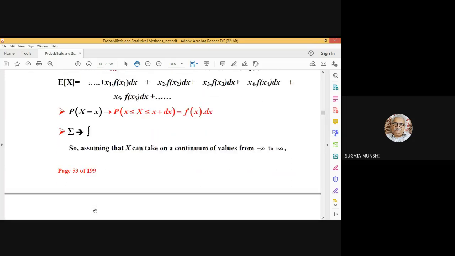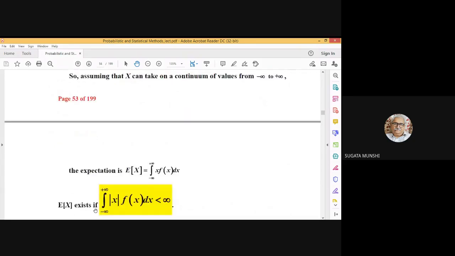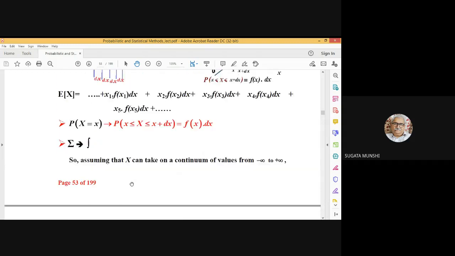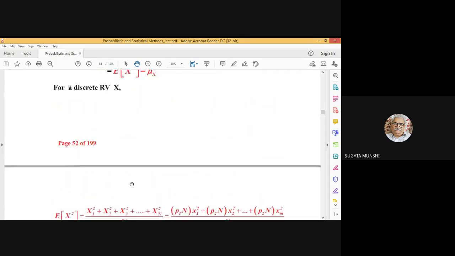All right. So assuming that the random variable can take on a continuum of values in this range, minus infinity to plus infinity, the expectation of X comes out as integration over minus infinity to plus infinity of x fx dx, provided that this particular integral is finite. That means this product converges absolutely. Otherwise, the expected value will not exist. That is for the continuous random variable.